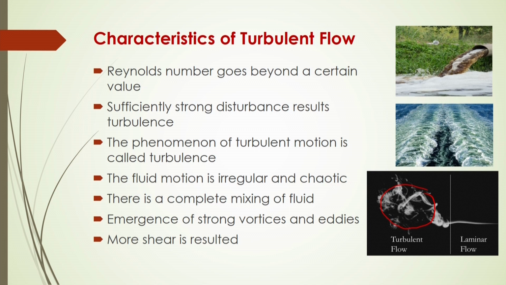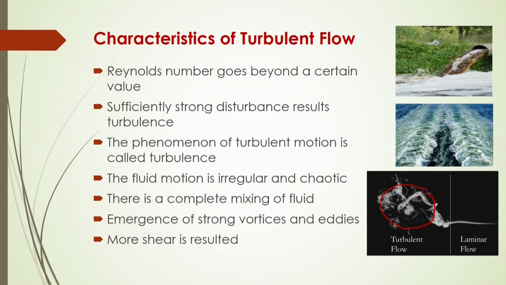And also emergence of strong vortices will be there in the turbulent flow, and you will see some eddies also forming whenever a fluid is flowing through the pipe. Whenever it gets some disturbance, at the point of disturbance you will see the fluid particles getting distorted, and deviating from the mainstream, changing position haphazardly and chaotically, so that strong vortices and eddies form there. And in that case you cannot expect that there will be laminar flow.